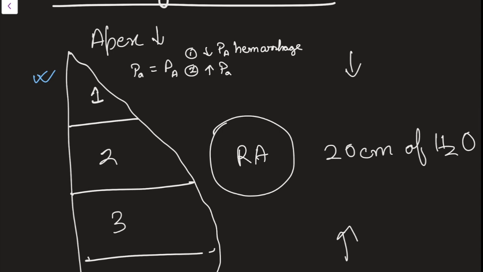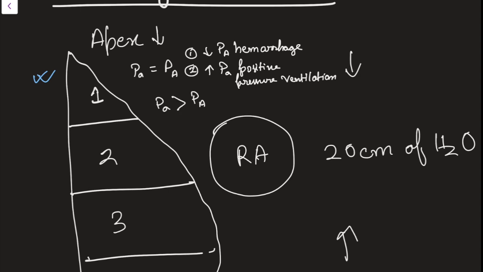In which case will it be? It will be positive pressure ventilation. In a patient who is admitted in the hospital, suppose we are giving positive pressure ventilation. In that case, the alveolar pressure will be increased. So in these cases, the alveolar pressure will be greater than the arterial pressure.